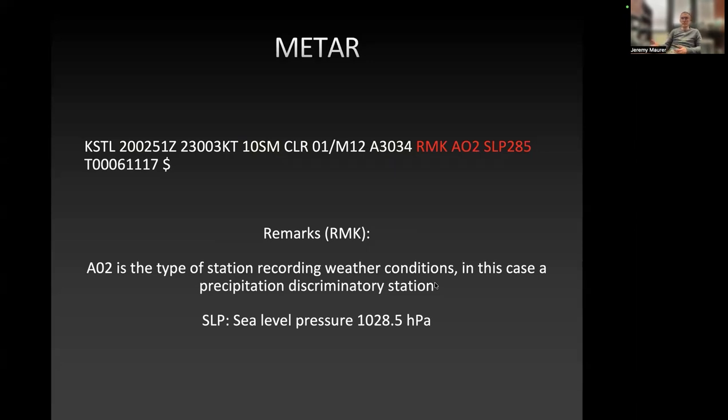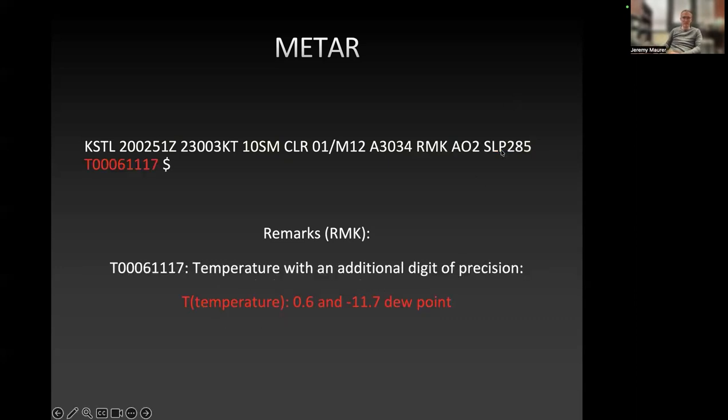So now they're reporting the pressure in hectopascals, which is what would make sense if you were going to use temperature in Celsius. Anyways, here's the sea level pressure in hectopascals given as SLP 285. And then one final remark that's here is the temperature. This is just a remark giving the temperature with an additional digit of precision.